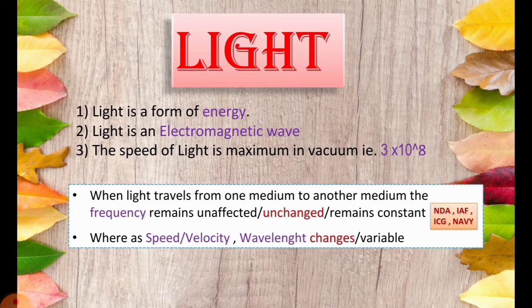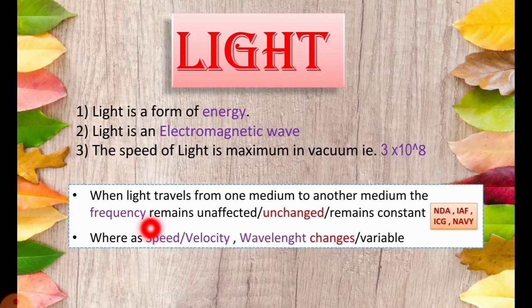When light travels from one medium to another medium, the frequency remains the same. So the one thing which always remains constant is frequency. On the other hand, parameters like speed and wavelength show changes.